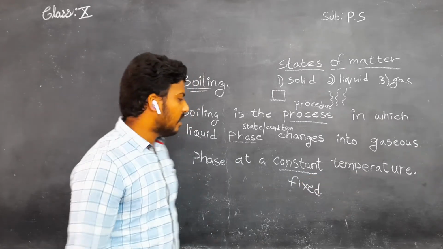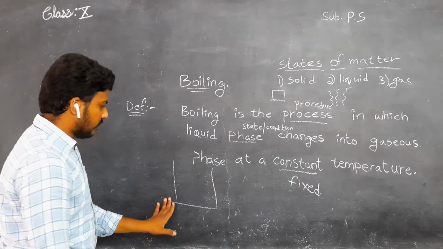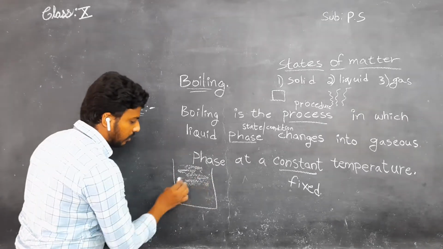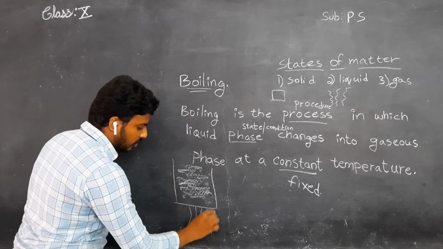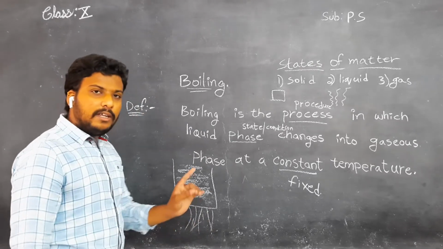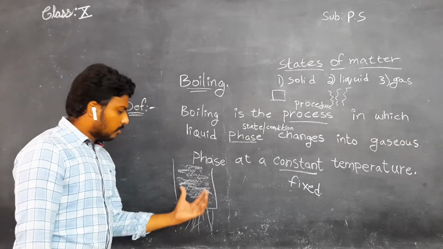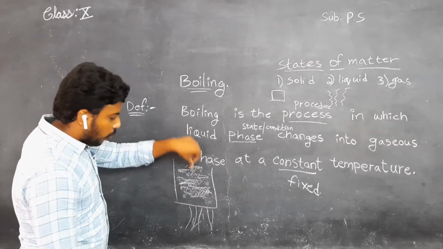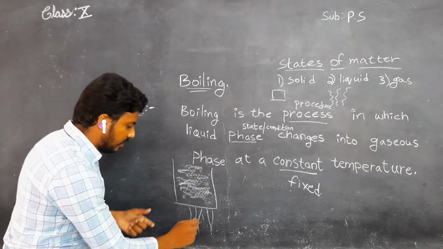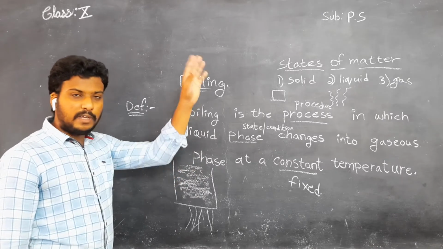How, sir? I will give an example. See, you take a beaker and pour water in this beaker and give some heat energy to this water. While giving heat initially, does the water rise into gas? Understand, children? You pour the water in the beaker and suddenly you light the flame. Does the water suddenly convert into gaseous phase?